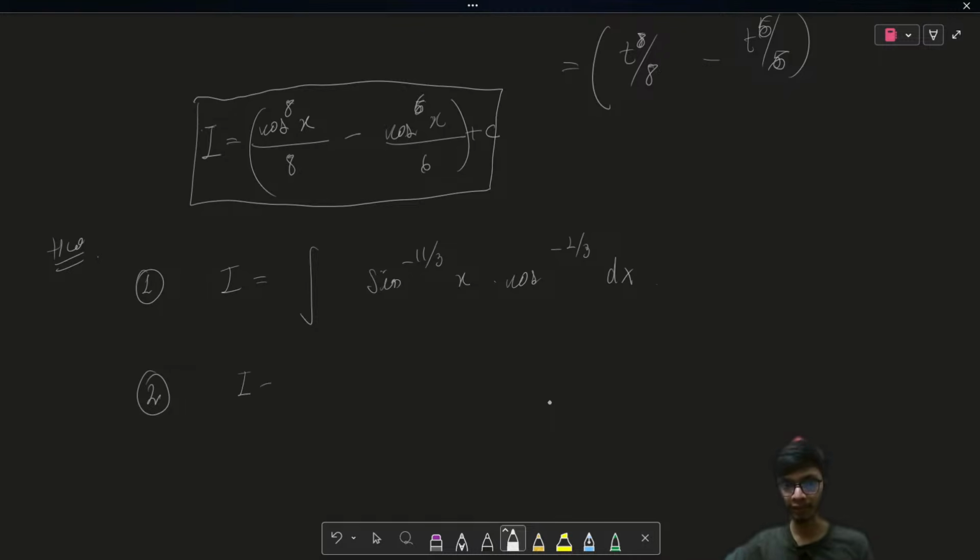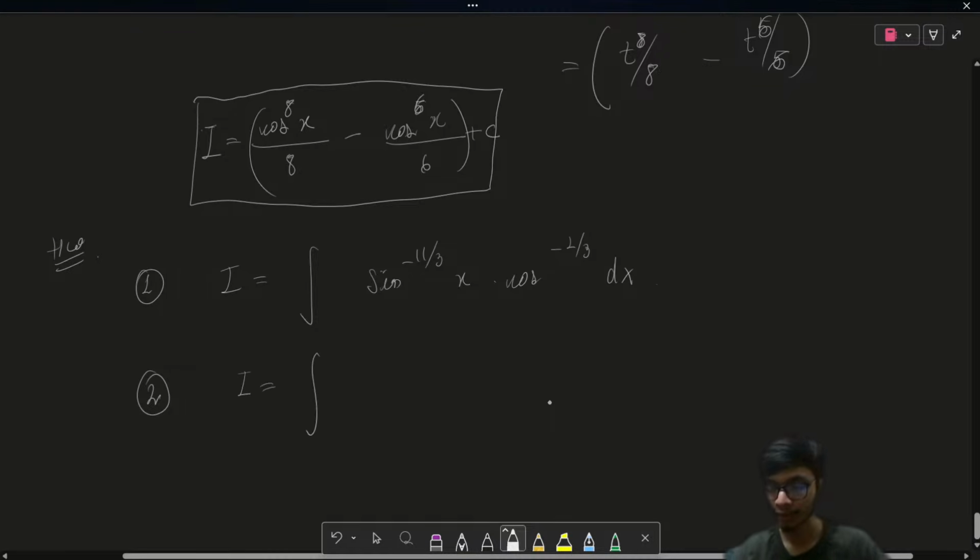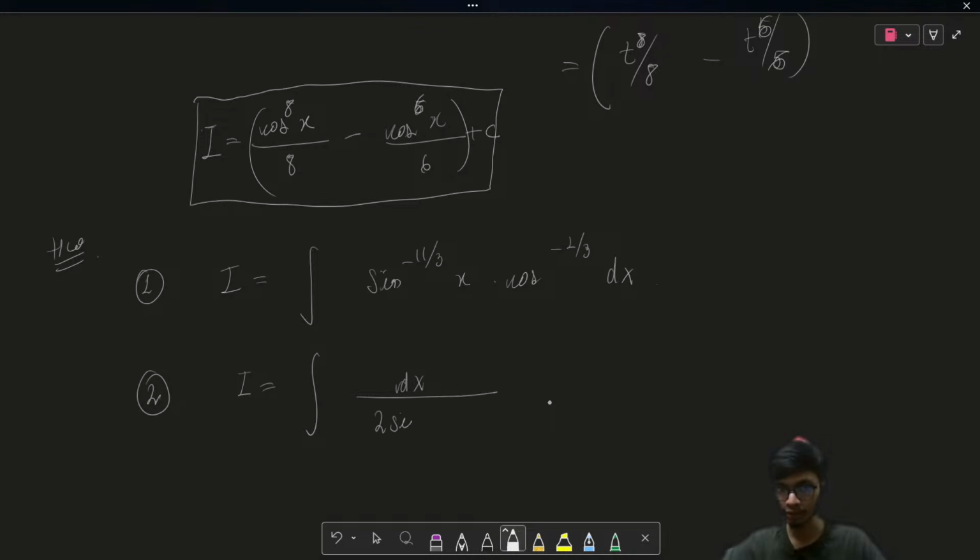The second problem that I'm giving is quite a bit different, and it's not an easy problem, but please try to use your brain on it and try to simplify. This question is dx upon 2 times sine x plus secant x. This is an interesting question, so please try to solve it.